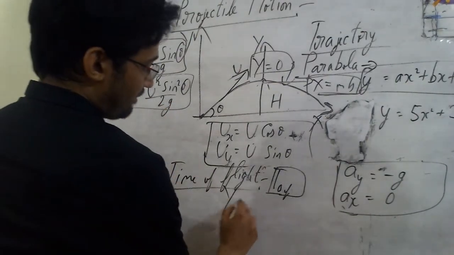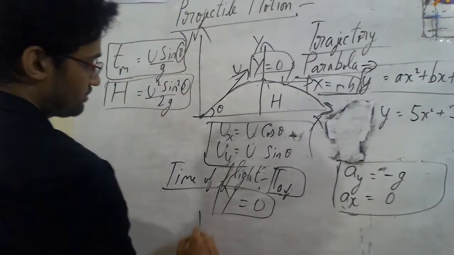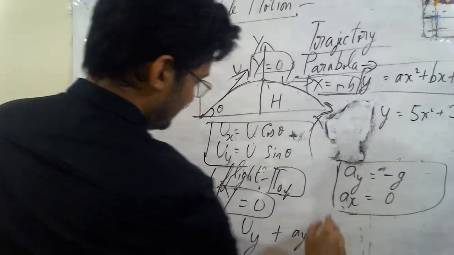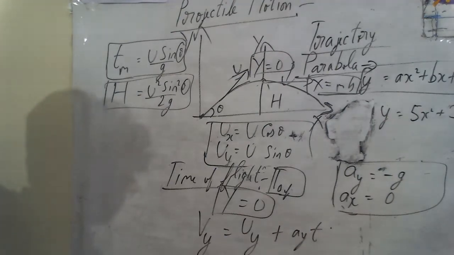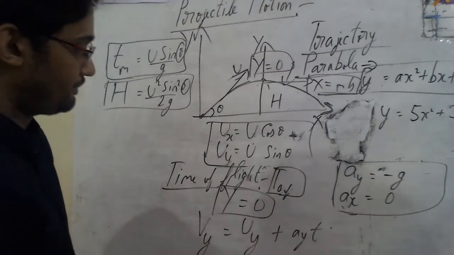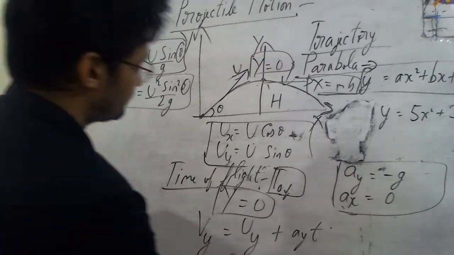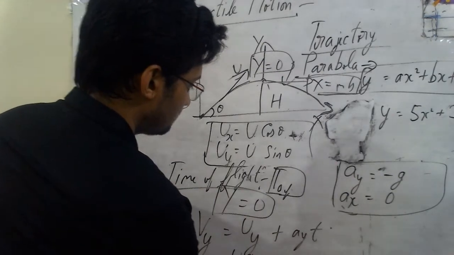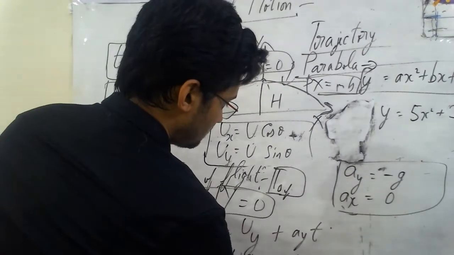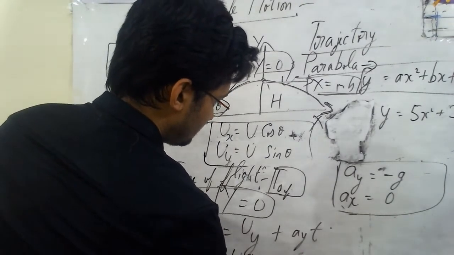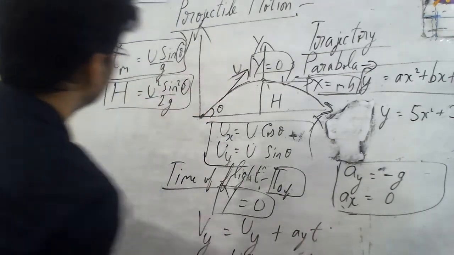Knowing that my y component is 0, hence I can use Vy equals Uy plus Ayt. What can I express over here? What is my Uy? It's u sin theta as usual, and this becomes minus gt. Cool with that?